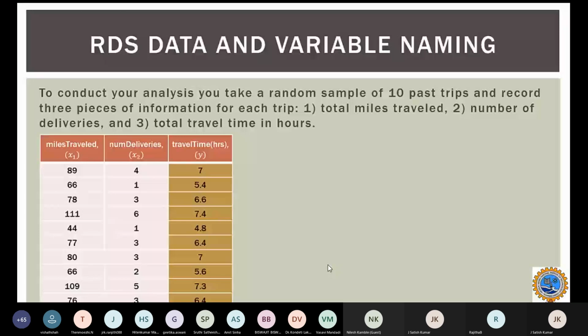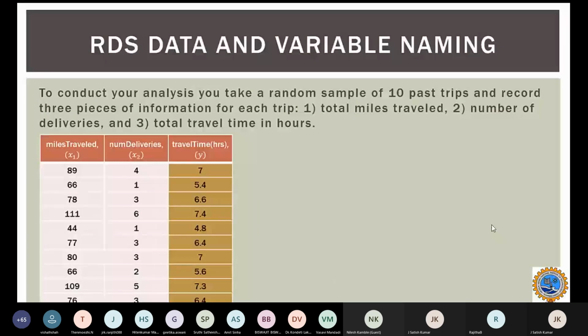We are able to put some sample data here, and in this case we have 2 independent variables and 1 dependent variable. How do we predict the next travel time given the number of miles traveled or number of deliveries? Simple linear regression will not work here, because simple linear regression works on only 1 independent variable to predict the dependent variable. Here we have 2 independent variables, and we will try to see how we can handle this situation.